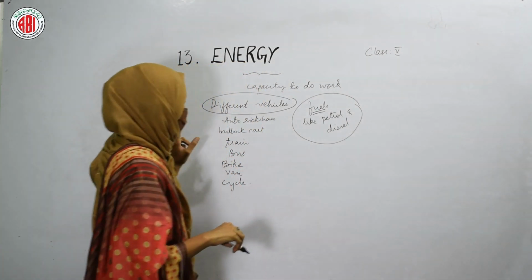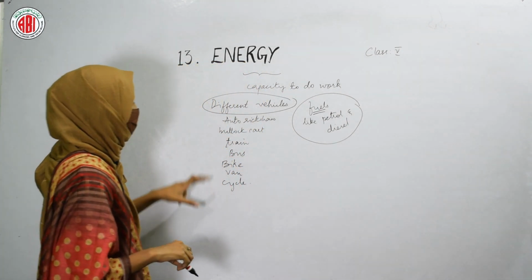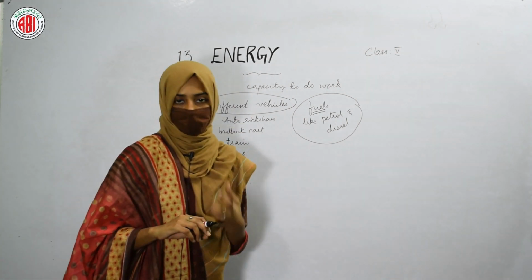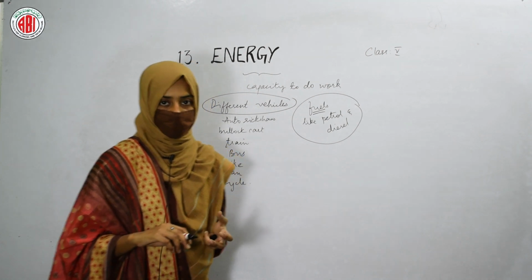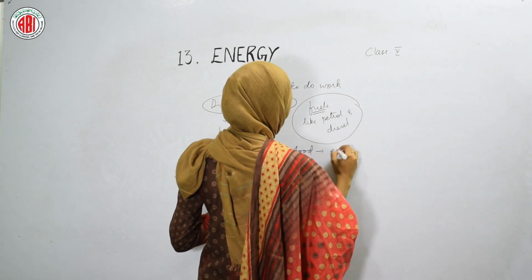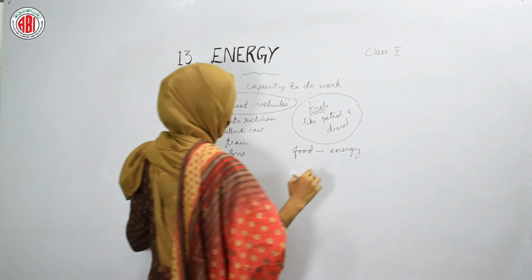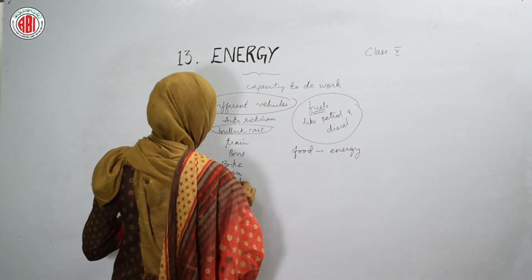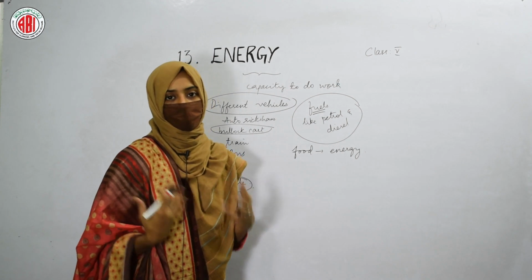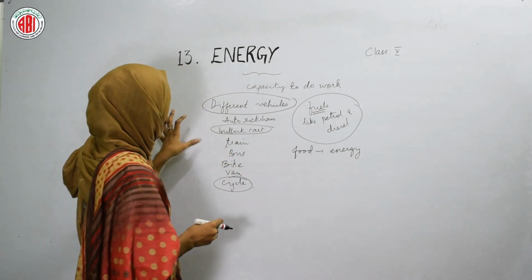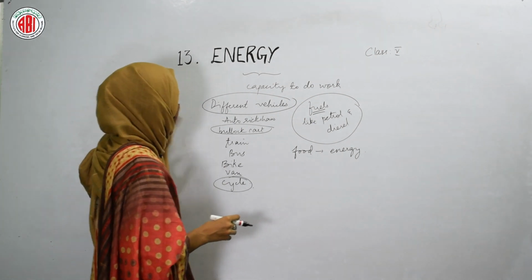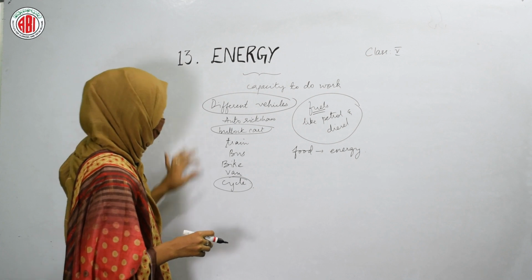But when you see the bullock cart and cycle, they don't need fuels. Then how do they move? We have food, we eat food to get energy. So human beings eat food to get energy, and this energy can be utilized to move the bullock cart and cycle. So we are using our body energy to make the movement of vehicles like the bullock cart and cycle.